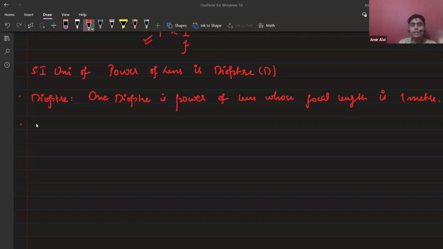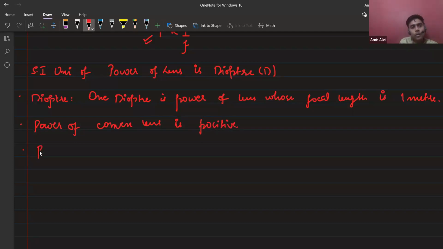Does anybody notice that? So basically, positive or negative represents what kind of lens you have to use. The power of a convex lens is positive.